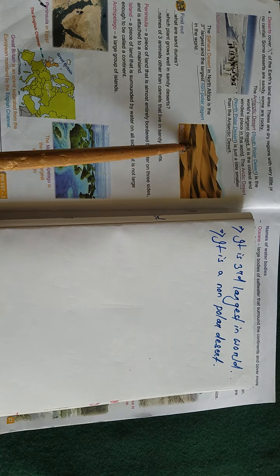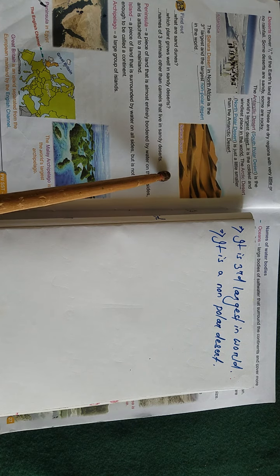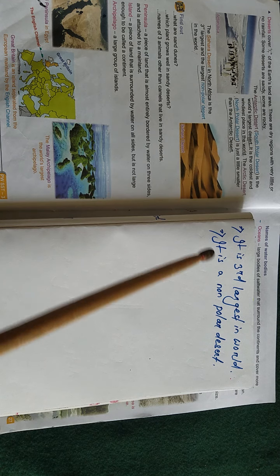We have studied that the Earth has two poles: the top part is called the North Pole and the bottom part is called the South Pole. The Sahara desert does not belong to either pole, so it is called a non-polar desert. Here you can see the Sahara desert, full of sand.